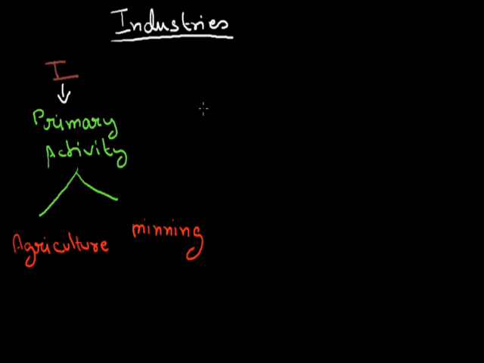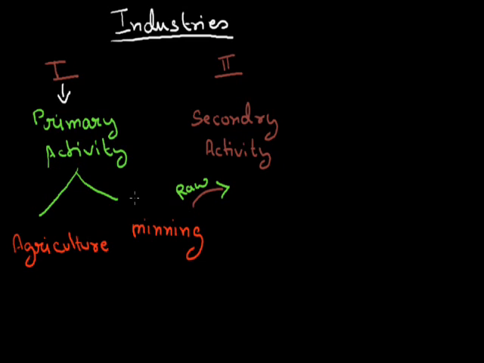Now the second occupation of human beings is called the secondary sector or the secondary activity. In this activity the human being takes raw material from the first sector, that is the primary sector.